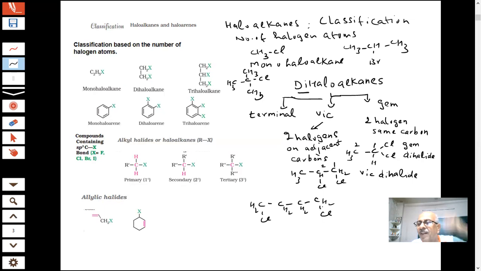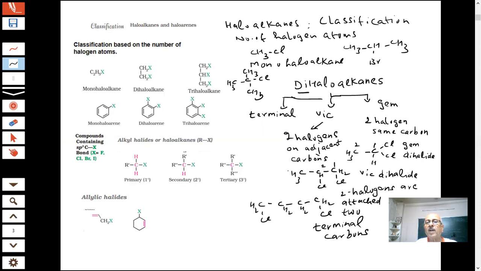Terminal means finishing; the chain terminates here and terminates here. So the two halogens are attached to the two terminal carbons.